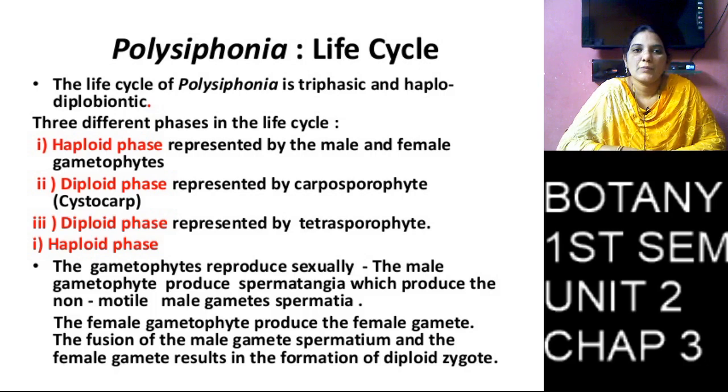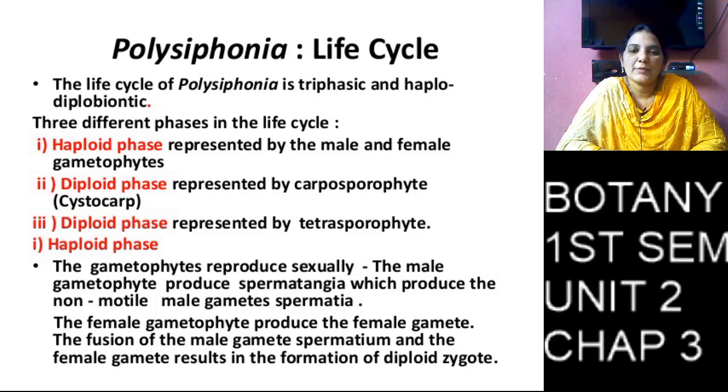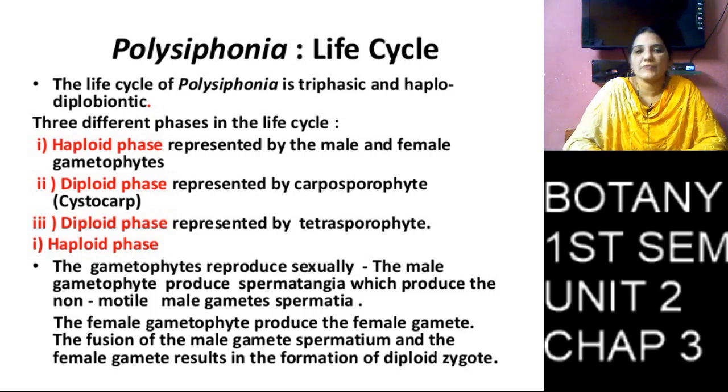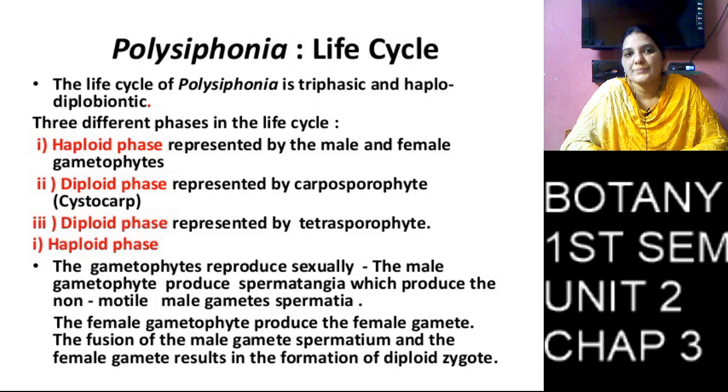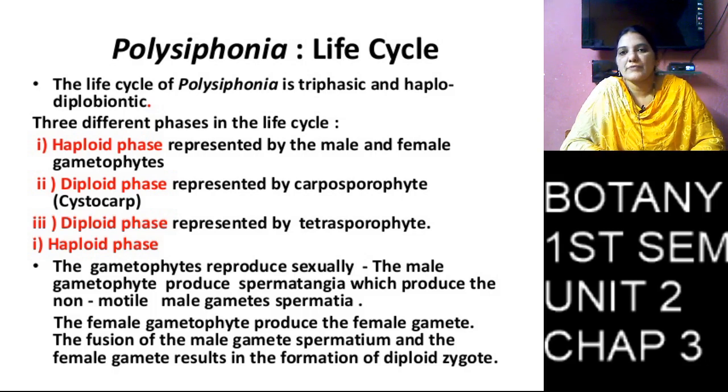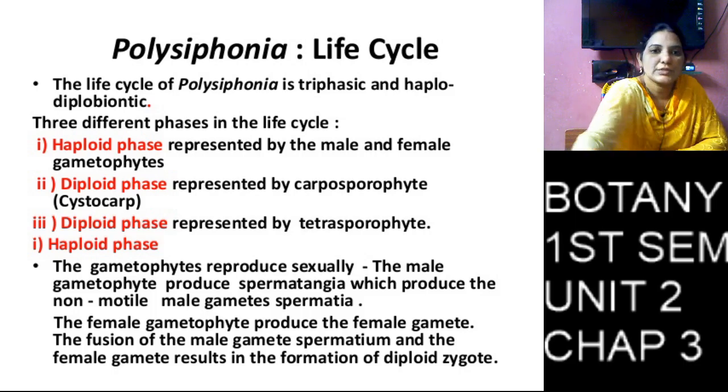Here the haploid phase is represented only by the male and female gametophytes, and the diploid phase by the carposporophyte and tetrasporophyte. Carposporophyte means cystocarp. The cystocarp is in the diploid stage, and the tetrasporophyte is also in the diploid stage, and the male gametophyte and female gametophytes are in the haploid stage.